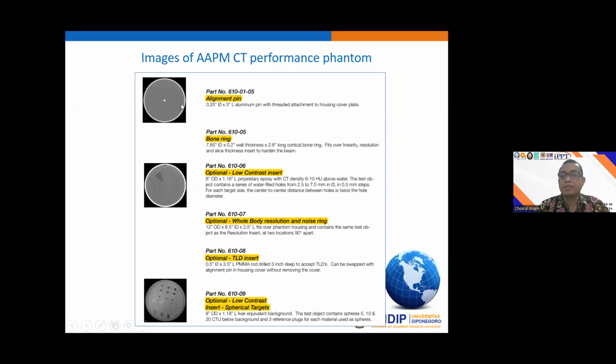This one is for the alignment, and this one is for the low contrast detectability. Also optional are, for example, the whole body resolution and noise ring, and the TLT insert for measuring the symmetry. And this one is for measuring the low contrast detectability with 3 different contrasts like this. This is available in the market.